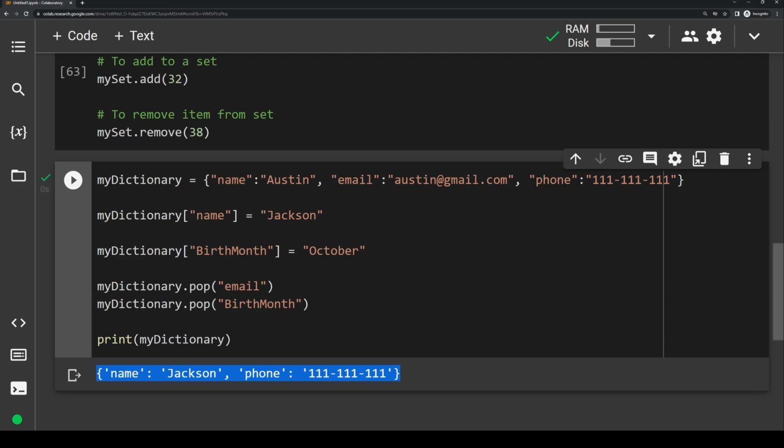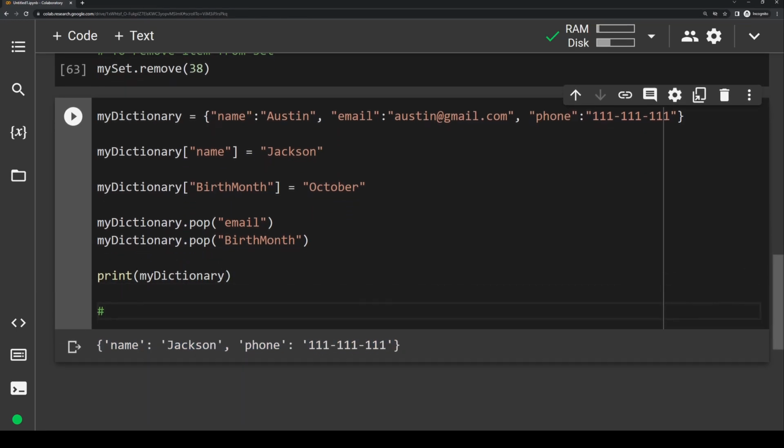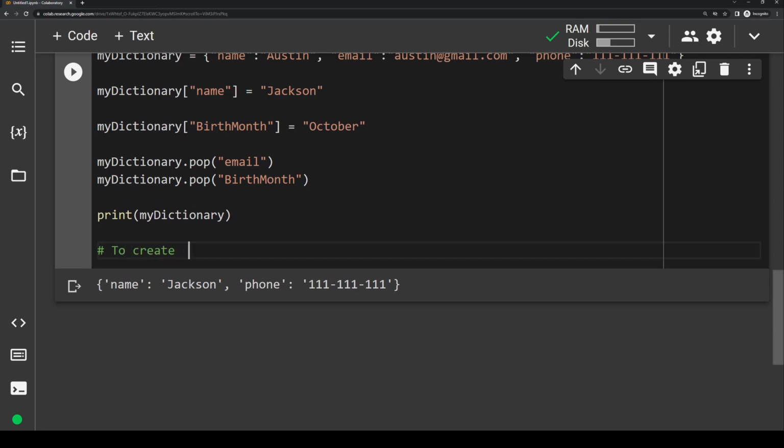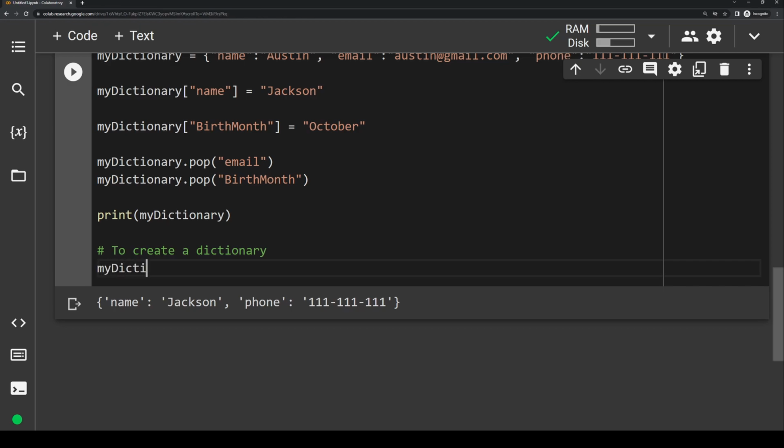So since we went over these couple of things, let's quickly summarize dictionaries. So I'll make some space down here, and let's write to create a dictionary. We would just write our variable name. In this case, we'll just do my dictionary, equals sign, squiggly brackets, and then insert as many key value pairs as we want. So let's just make one that says name, colon, let's just say George, and then use a comma to separate different key value pairs. And then we'll say email, and then we'll just do LOL.